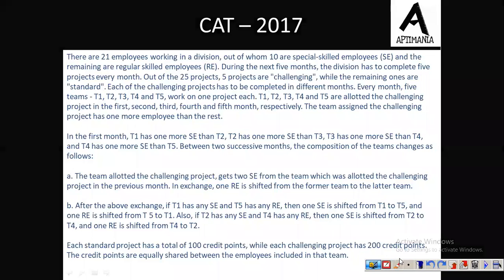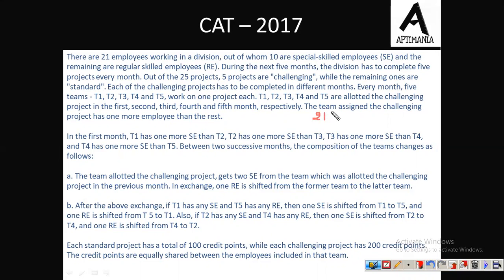So basically we have 5 teams. Fine. And the teams are T1, T2, T3, T4 and T5. So out of these 5 teams every month, starting from the first month, T1 got the challenging project in the first month, and in the first month all the rest of the teams got standard projects. Now in the second month, T2 will get the challenging project and all the other ones will get the standard project and so on.